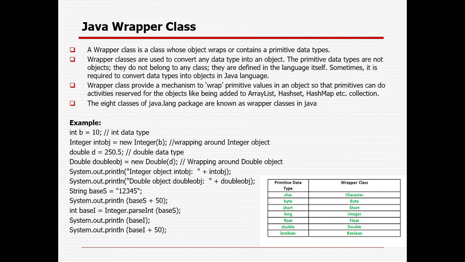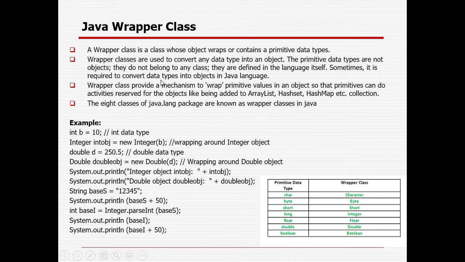So what is a wrapper class? You already know that in Java there are two kinds of data types, primitive and non-primitive. The primitive ones, like float, integer, double, character and boolean, are not objects.